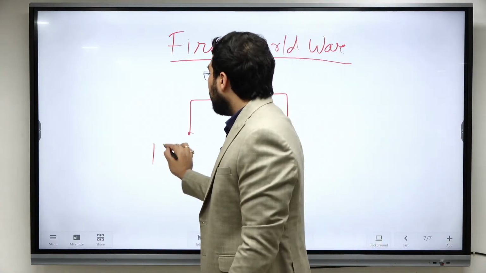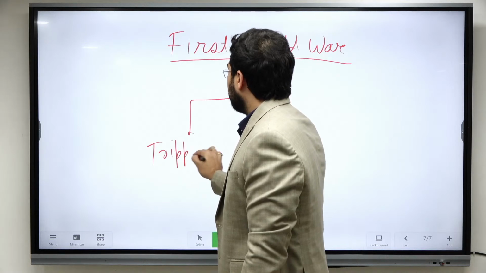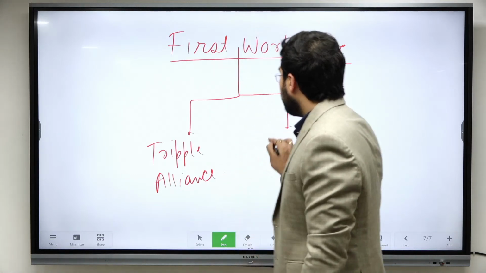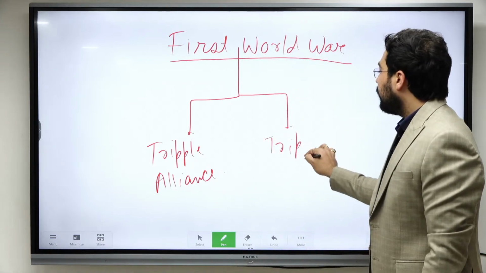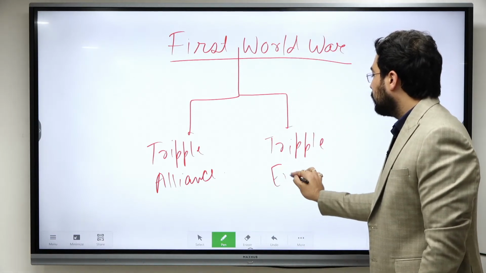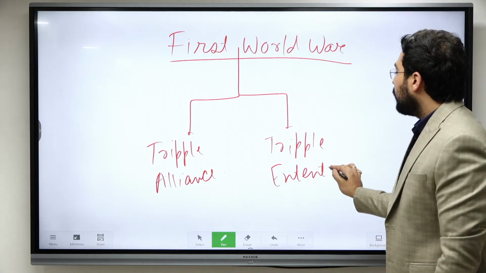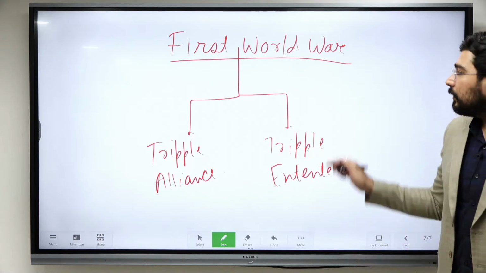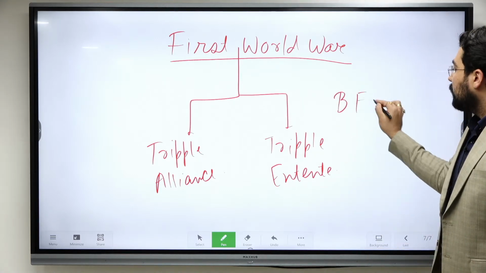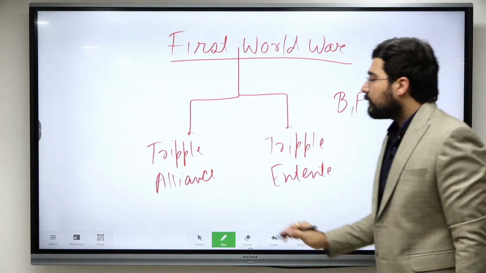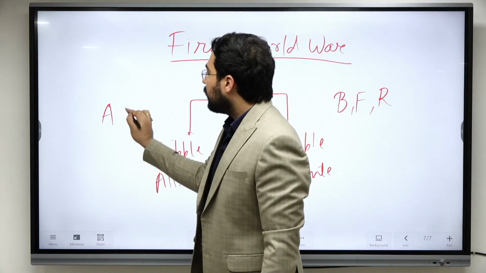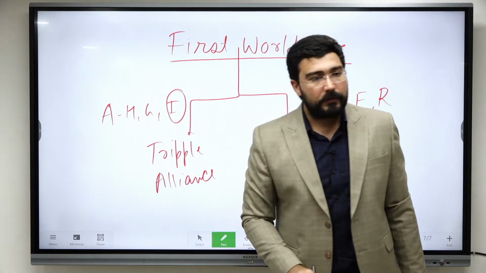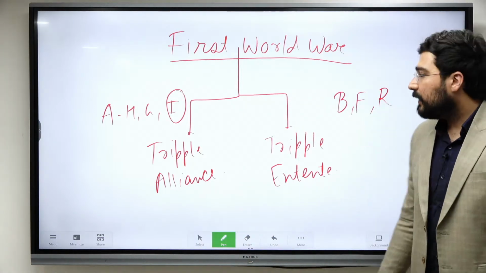We had the Triple Alliance versus Triple Entente. This Triple Entente was signed between Britain, France, and Russia. Okay, and this was signed between Austria-Hungary, Germany, and Italy. Italy was a very weak power.